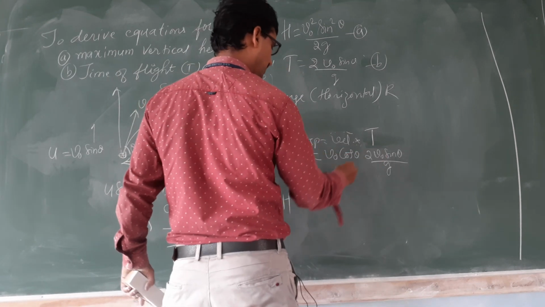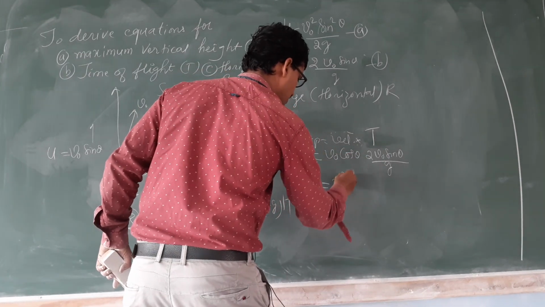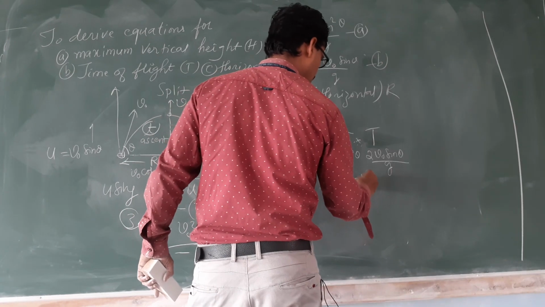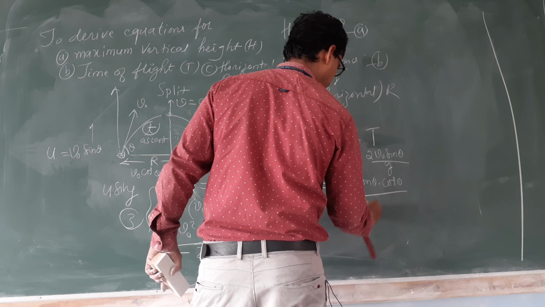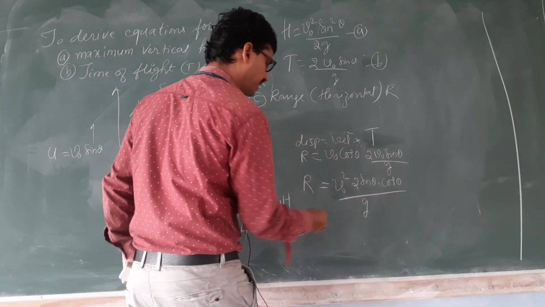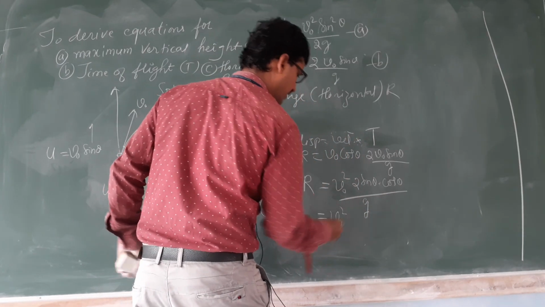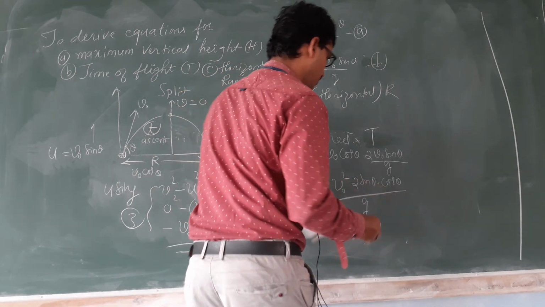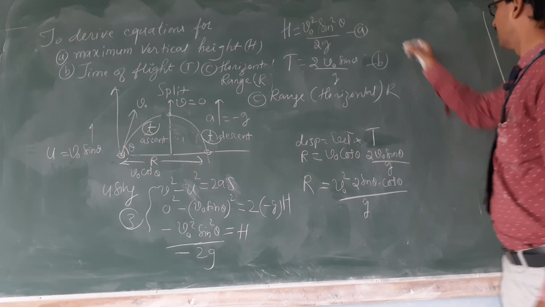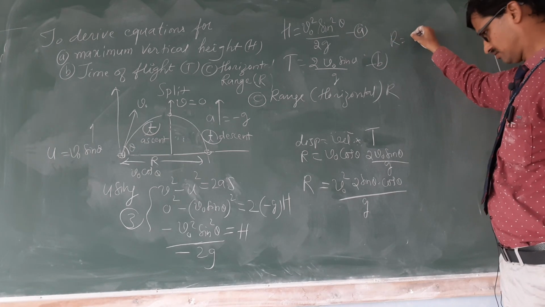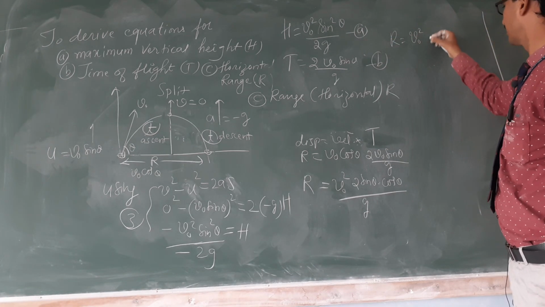V naught becomes what? V naught square into 2 sin theta into cos theta whole thing divided by g. We can write it as V naught square as it is. 2 sin theta into cos theta is a standard identity. We will write here R is equal to V naught square.